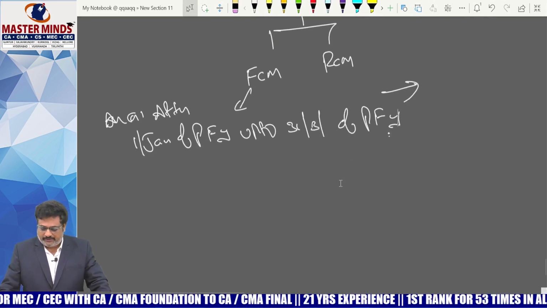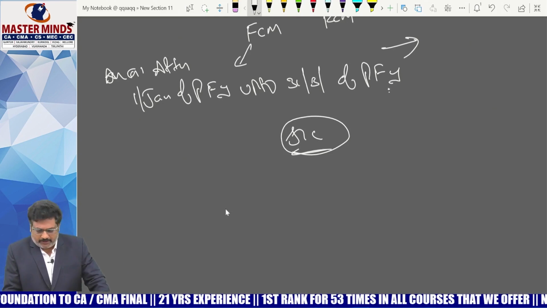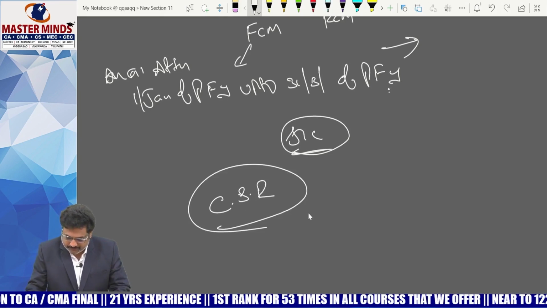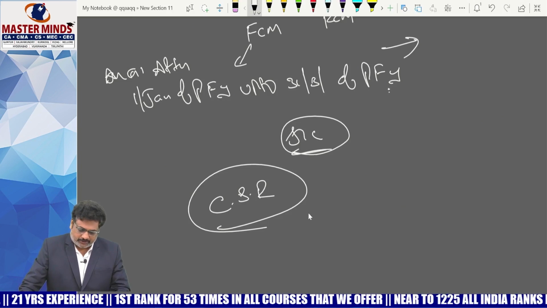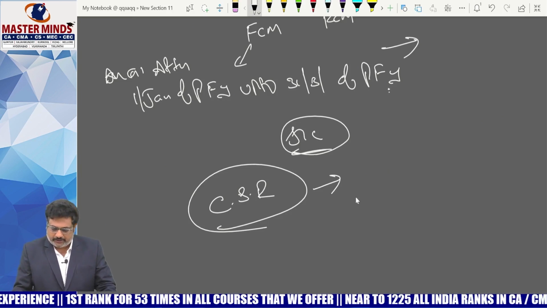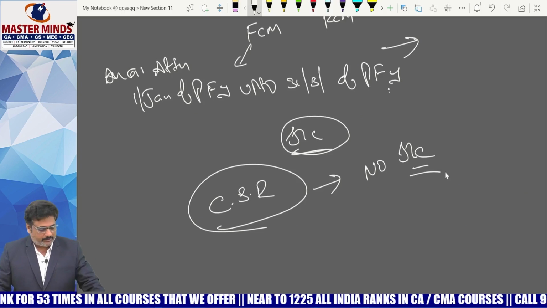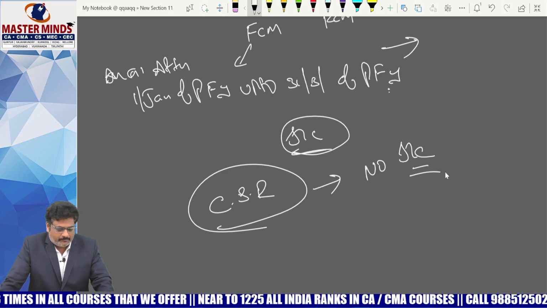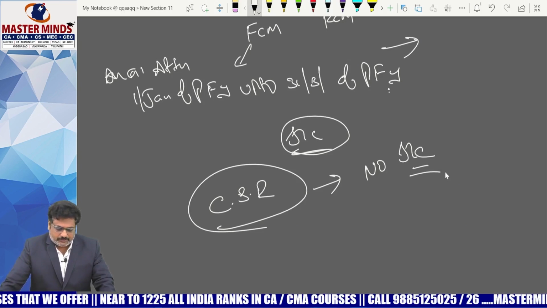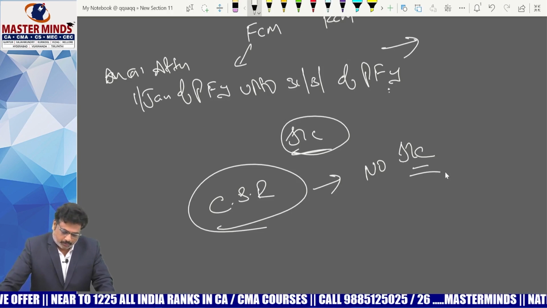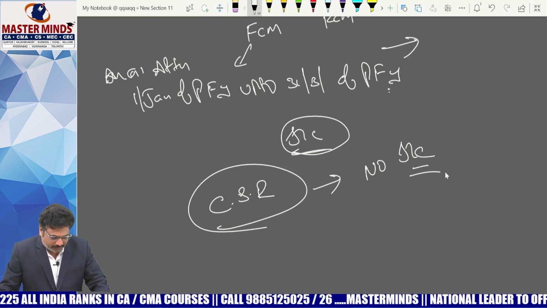And with respect to ITC, generally, corporate social responsibility: whatever expenditure the company incurs on that, no ITC is allowed. That is the point you need to remember. No ITC is allowed in respect of goods or services procured by the registered person for his corporate social responsibility program. Definitely on those items, ITC is not allowed. That is the point you need to remember.